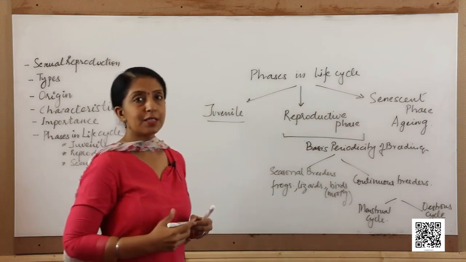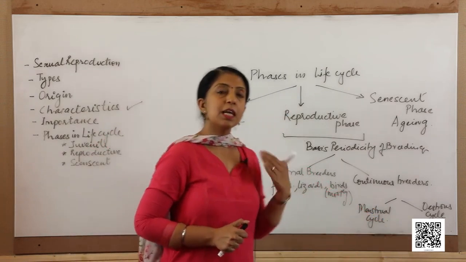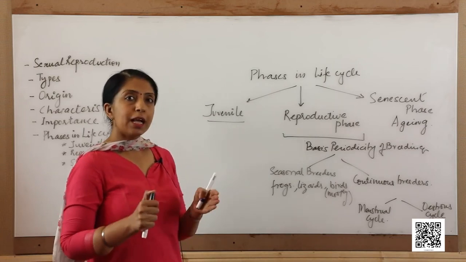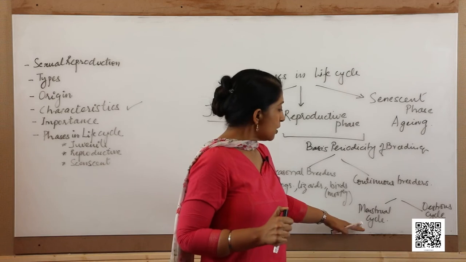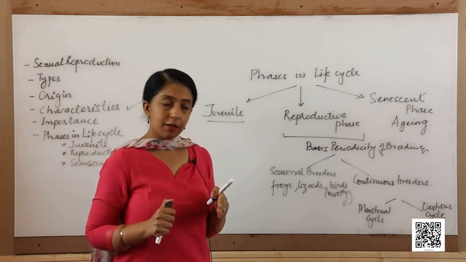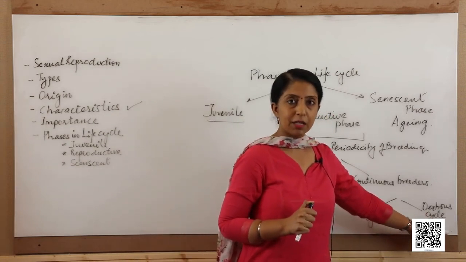There are a lot of differences which are visible in these two kinds of cycles. We shall be taking the detail in further chapters, but to tell you broadly, the menstrual cycle is always accompanied by the flow of blood, whereas in the estrous cycle the blood flow does not take place.